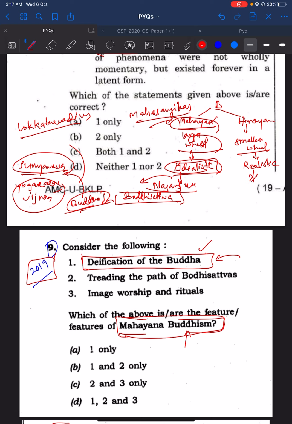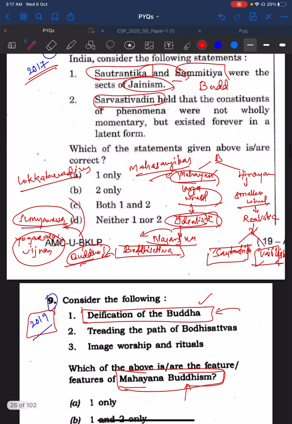The sub-schools under this can be divided into Sautantrika and Vaibhasika. These are the schools under this. They are also connected to Staviravadins. Stavira means school of elders.